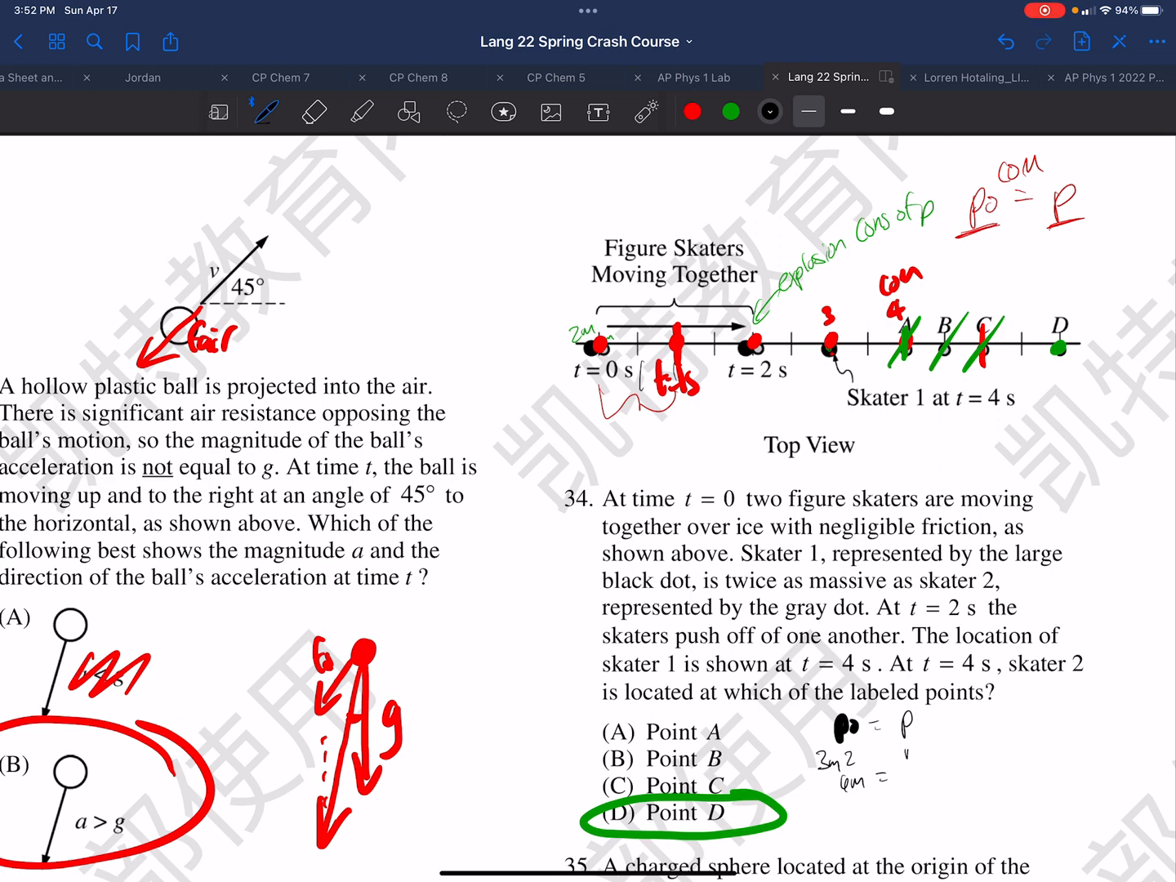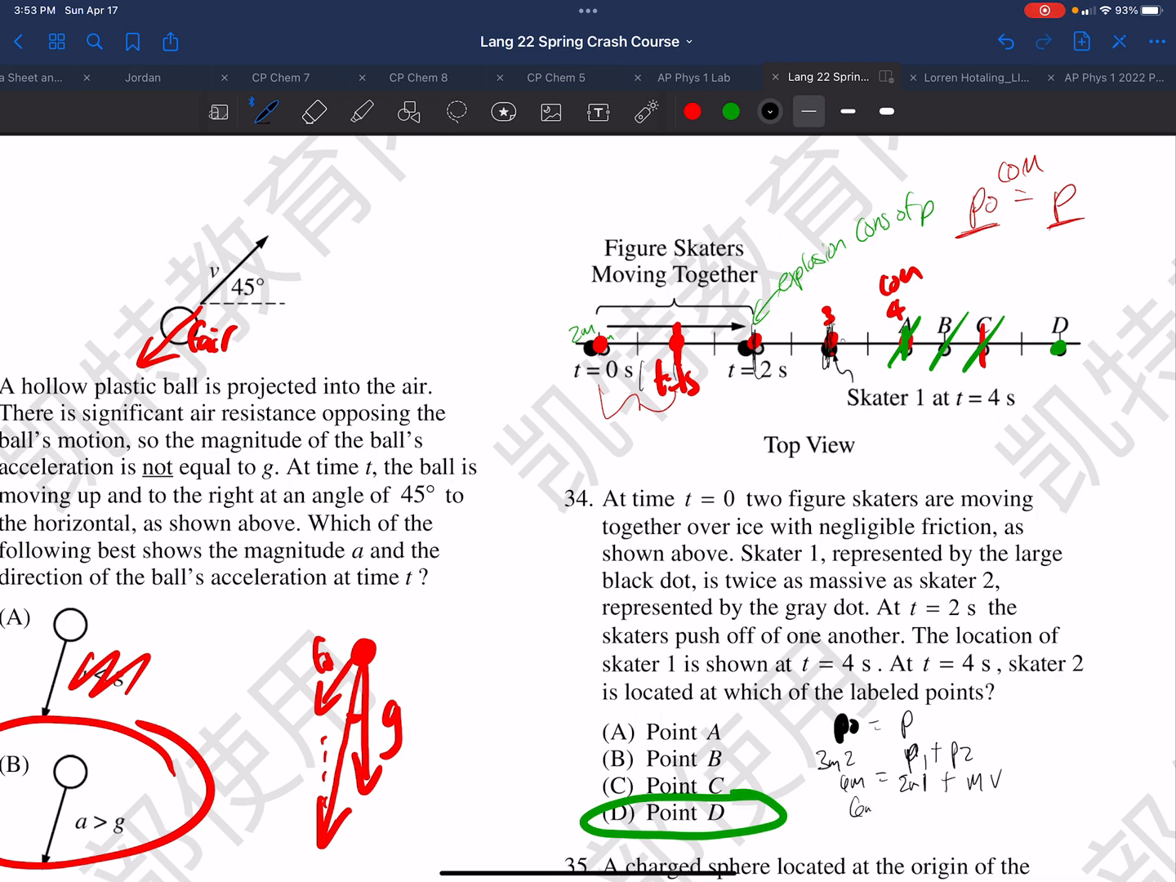Afterward, we have the momentum of skater 1 plus the momentum of skater 2. And so this is 2m, and its velocity was 2 units per second. Oh, excuse me, it's not 2 units per second, because it took 2 seconds to go 2 units. So its velocity is 1 unit, and the other one has a mass of 1. So what would its velocity be?